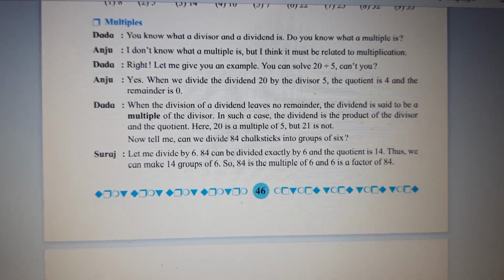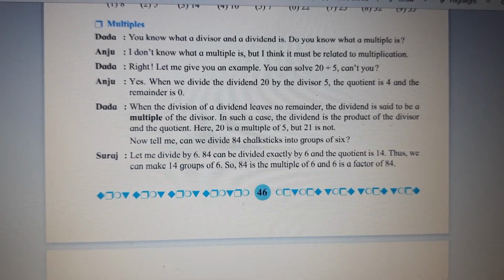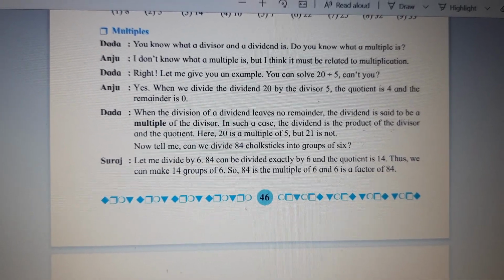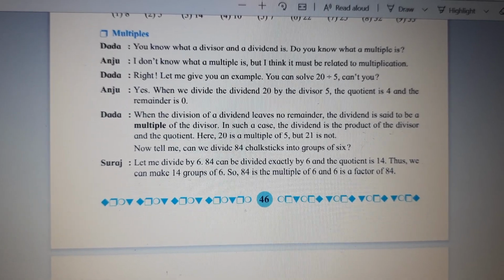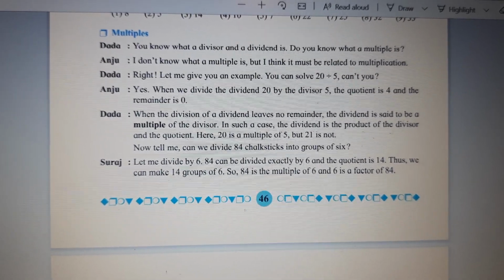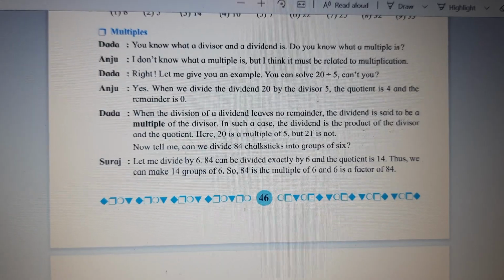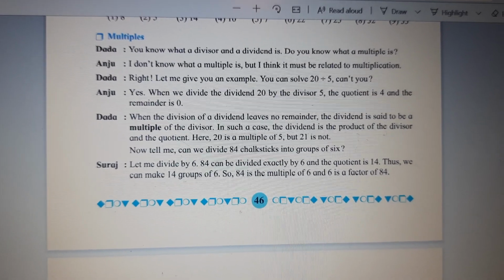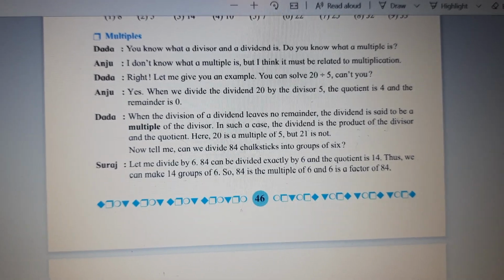As you all know, dividend is equal to divisor into quotient plus remainder, and remainder is 0. So it's only divisor into quotient, children. So 20 is a multiple of 5. But 21 is not, because 21 cannot be divided by 5.